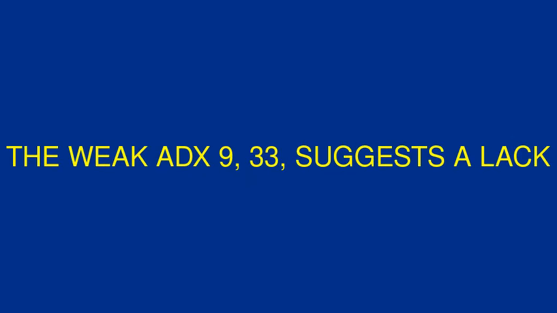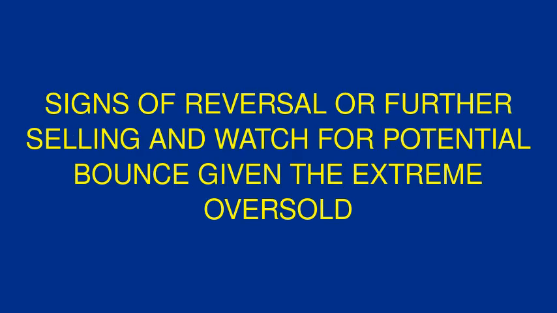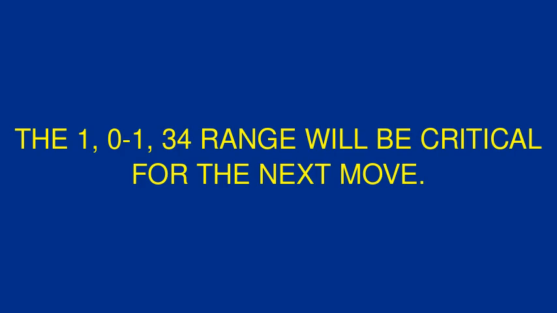The weak ADX 9.33 suggests a lack of strong trend direction, but bearish indicators dominate. Investors should monitor volume for signs of reversal or further selling and watch for a potential bounce given the extreme oversold signals. The 1.0-1.34 range will be critical for the next move.